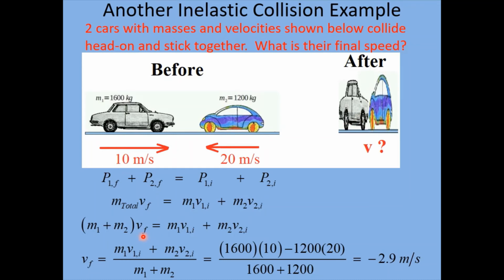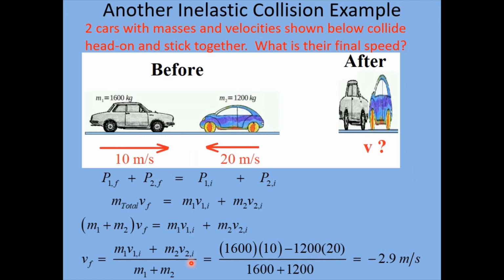So as we've done in the last couple of problems, we're going to be dividing everything by the total mass here, M1 plus M2. We're going to divide everything over here on the right side. So we end up with our answer, V final is equal to M1 V1 initial plus M2 V2 initial divided by the total mass. So we can plug in our numbers. We know all these numbers. We know M1 is 1,600 kilograms. Its speed is positive 10. And then for M2, we have 1,200 kilograms.